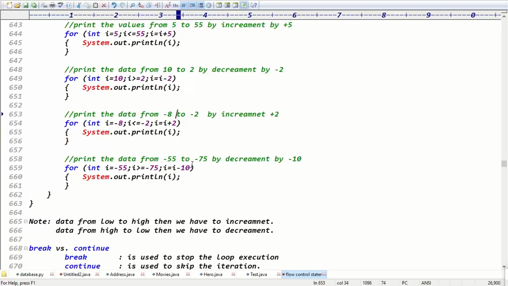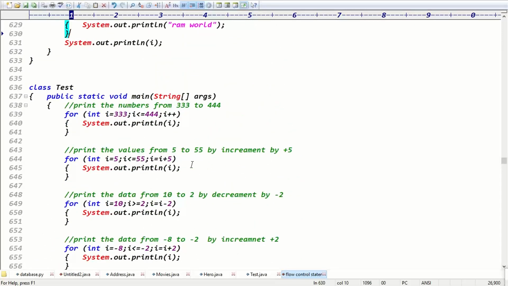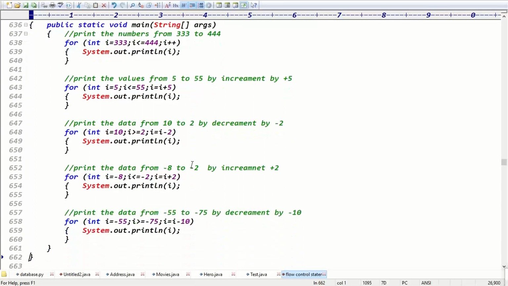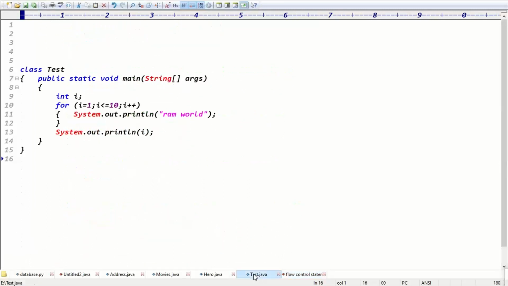Right? Yeah, you have to decide which one is required when, increment or decrement. Lowest to highest means increment is required. Highest to lowest means what? Decrement is required, right? Decrement is required, guys. That's it. Are you clear now?